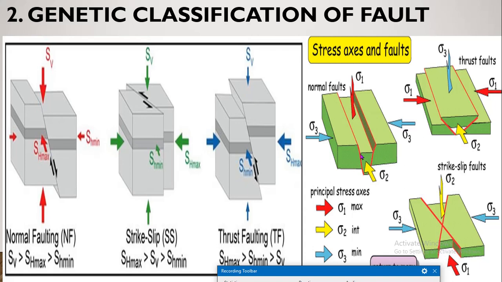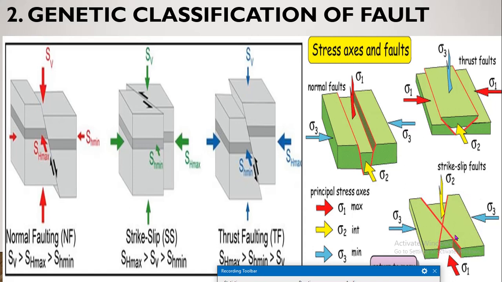Here the hanging wall has moved relatively downward. It is also known as gravity fault as well as tensional fault. In this category we find horst and graben, dip slip fault, antithetic and synthetic fault, parallel bedding step fault. These all are the types of normal faults. Then comes the strike slip fault.